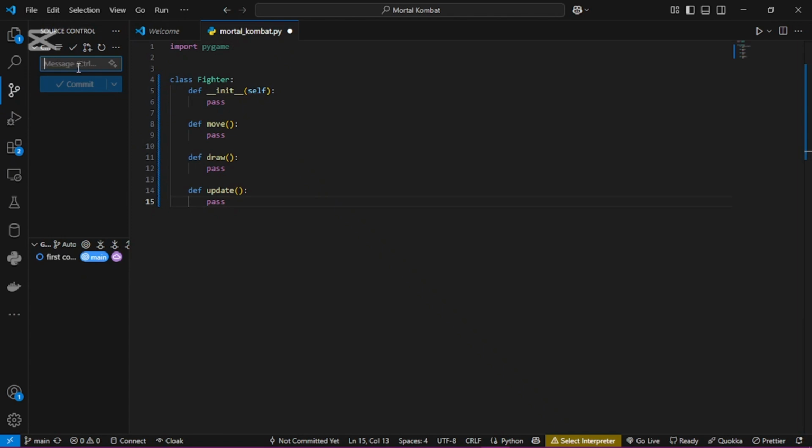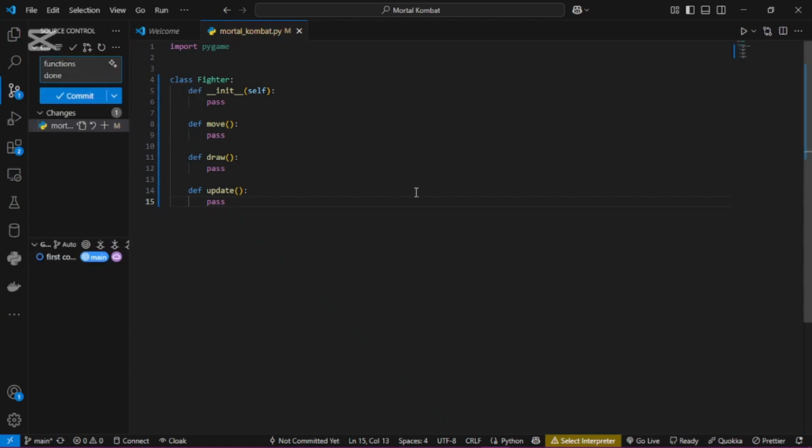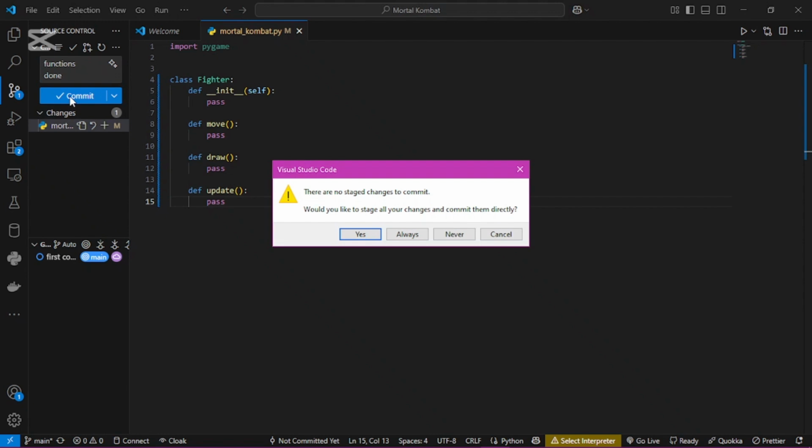Okay, so functions done. You have to save it. So you save, and you will see it shows one change, so you have made changes in one file. Now you can push them. If you add your commit message, everything is all in VS Code. That is my main concern here, all this being Visual Studio Code. You don't even need to open the terminal and all that. So you click commit.